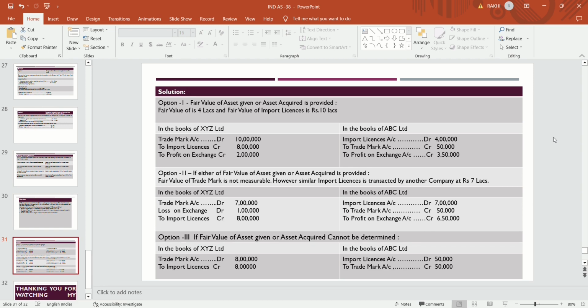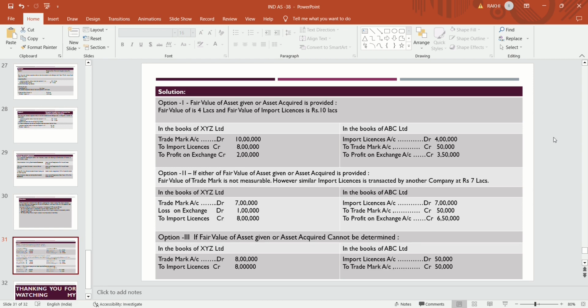In the books of ABC Limited, the asset surrendered is the trademark and the asset acquired is the import license. Firstly, we will check the fair value of the asset surrendered. In this question, the fair value of the asset surrendered is not given.